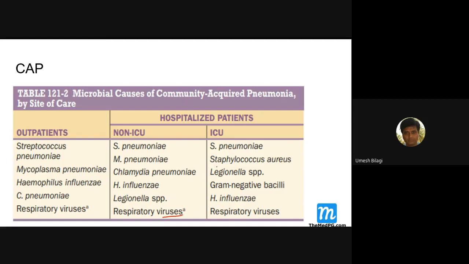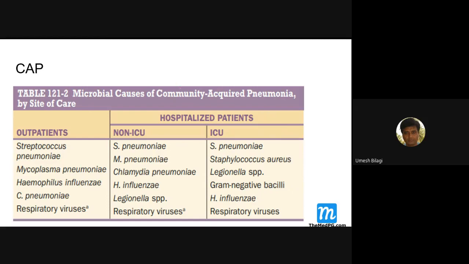That means usually this will come. You have to keep a watch on this. Gram-negative bacilli will come here. This is Klebsiella. Okay. What is community acquired? Getting into ICU. Okay, H influenzae. These are the things you have to look into.